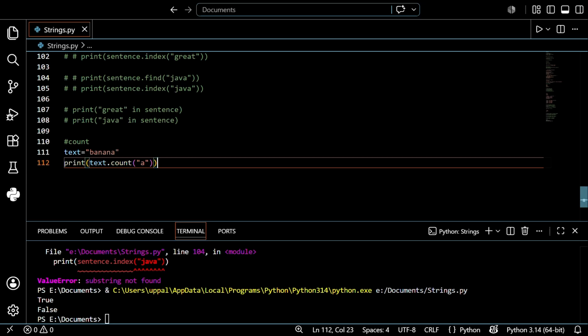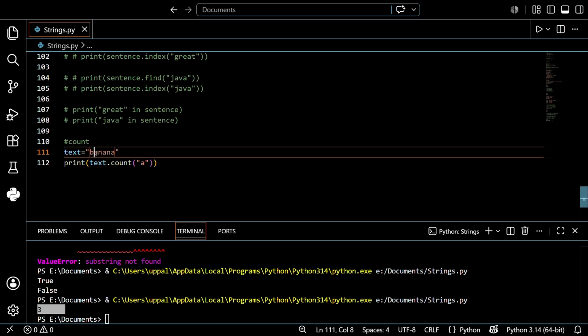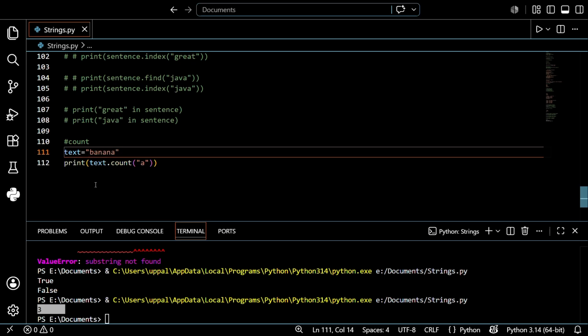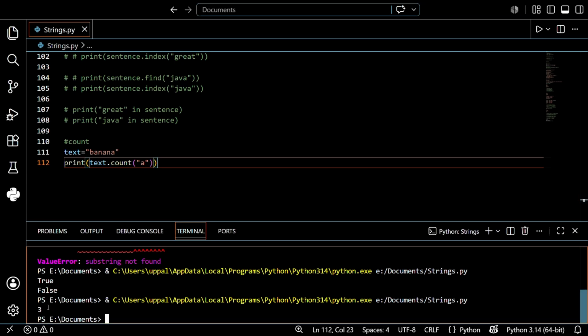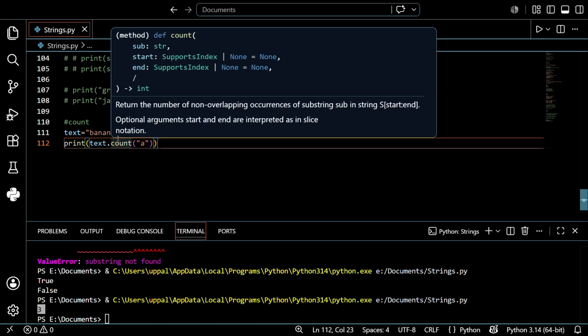Before that, just save this and just run this. It shows 3, which means the A character appears 3 times in this text. So it shows that it has 3 A's in the given text. I hope you understand. So let's connect it directly to the word counter project idea. Imagine counting how many times a specific word shows up in a paragraph. So that's what we're discussing.